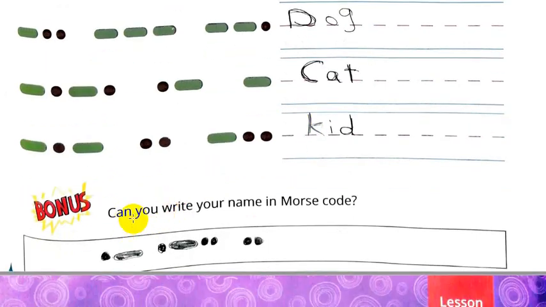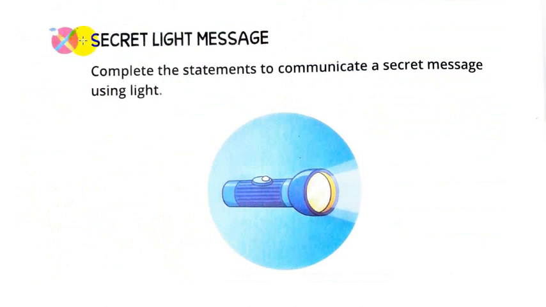Okay, can you write your name in Morse code? Here, write your name in Morse code. I write Ali in Morse code, for example. Turn the page. Secret light message. Complete the statement to communicate a secret message using light. Okay, let's imagine that we will communicate using a flashlight. I will ask you a question.